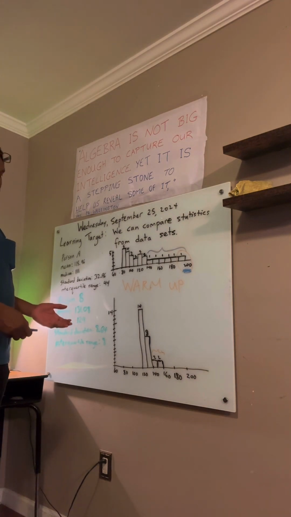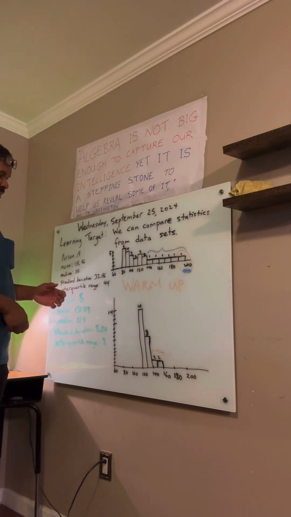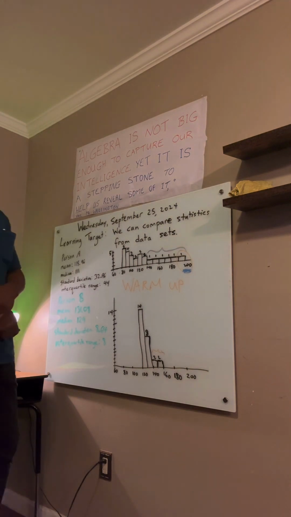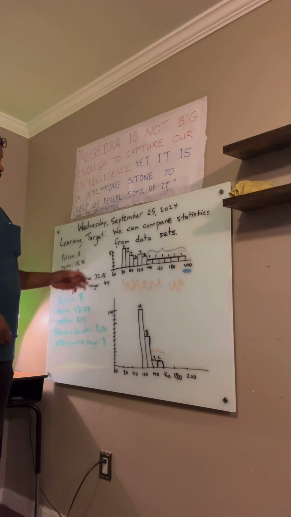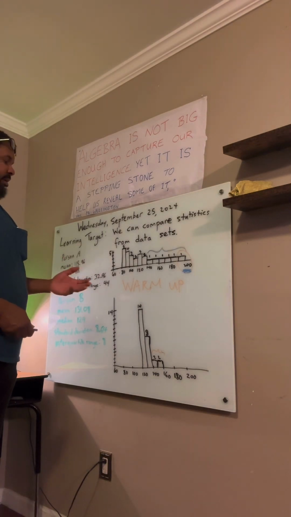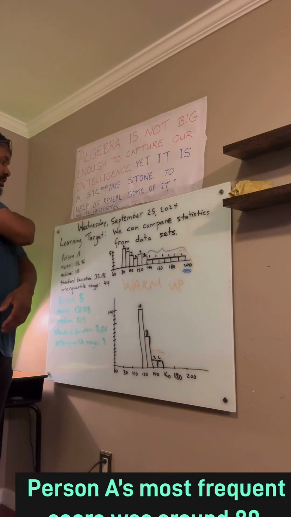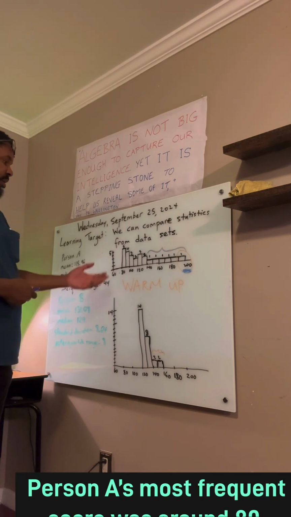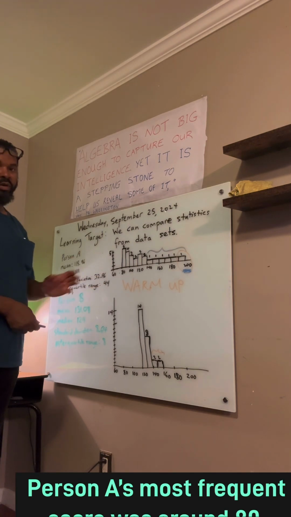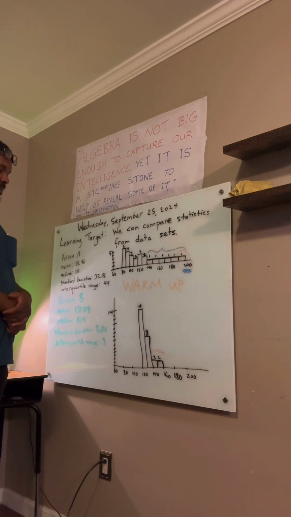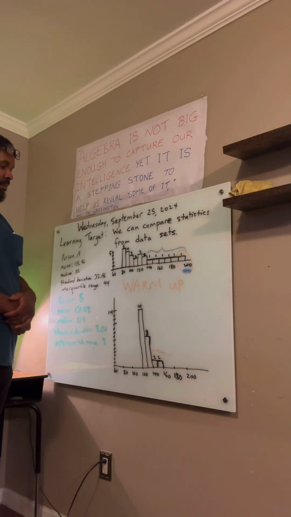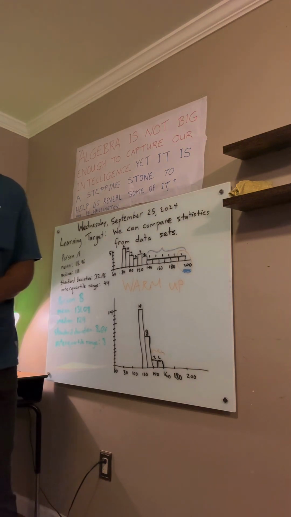They might not score high, but I need a person who is stable and who is going to hit a lot of scores in the 130s. Whereas person A, their most frequent score was around 80, even though they had some high scores. So that's some of the analysis that you may or may not have come up with.